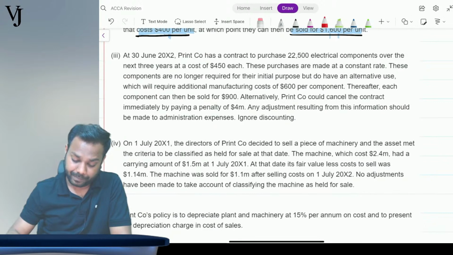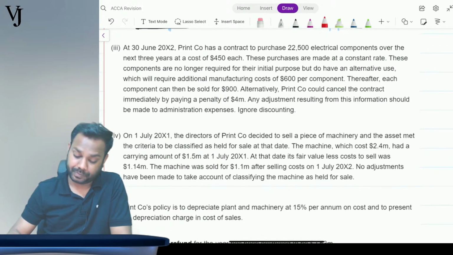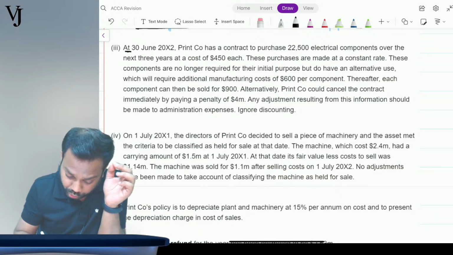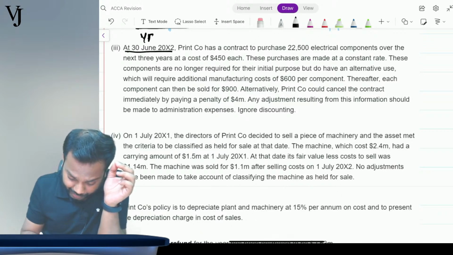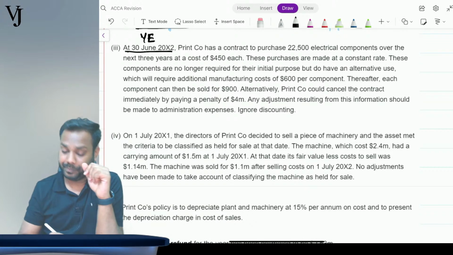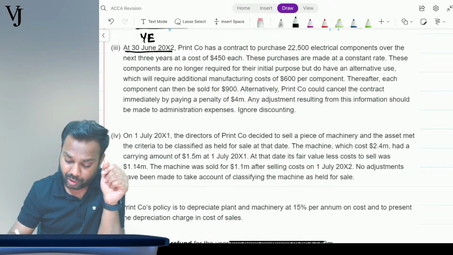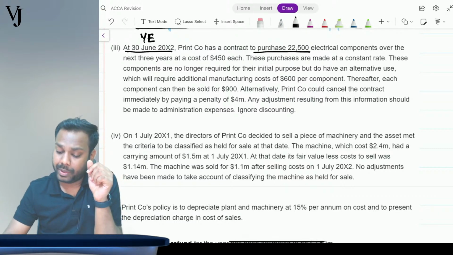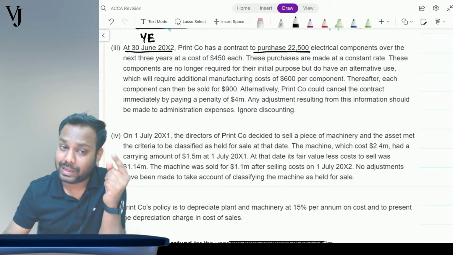Now, coming to the third adjustment, it says what? At 30th June 20x2, means at year end, Print company has a contract to purchase 22,500 electrical components over the next 3 years.